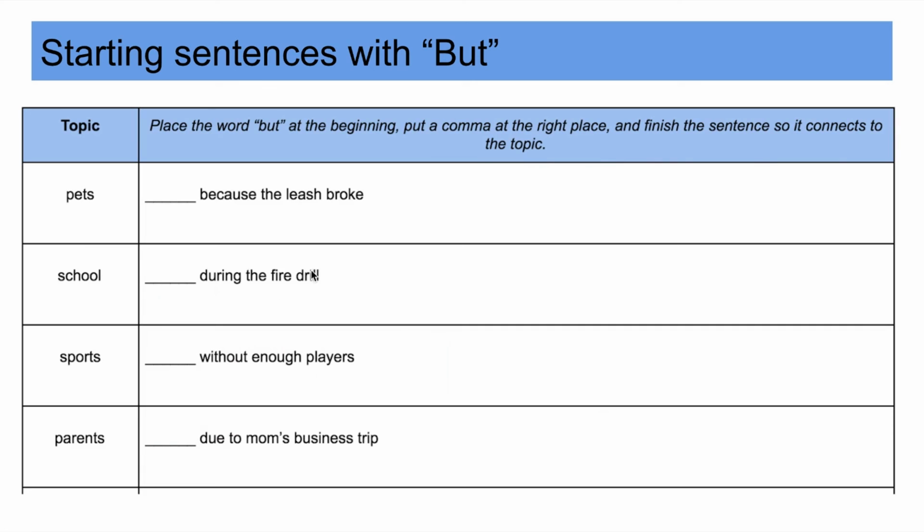This is your time to practice. I've given you topics here. I've given you basically a sentence starter, but you have to start each one with but, find where the comma goes, and then finish the sentence that connects to pets, and write it here. So, but because the leash broke, comma, something about the pets. Show your teacher, and then they will let you know if you should need more practice or if you should go and work on writing comma buts in the beginning of your sentence.